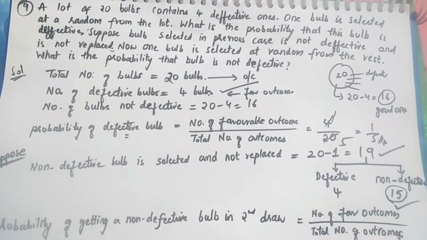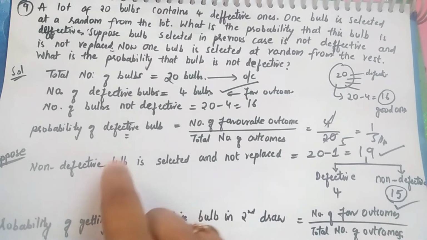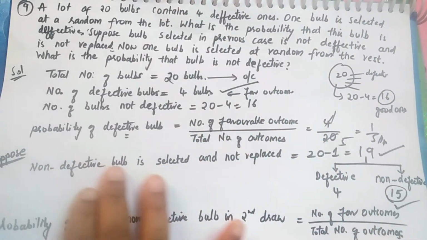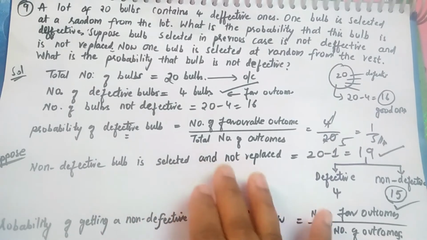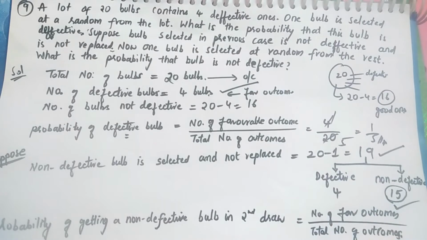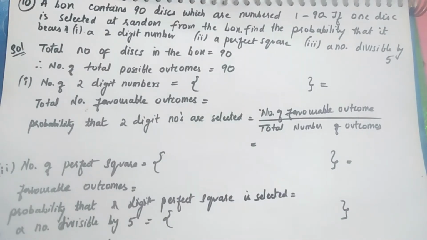I hope you got this ninth problem. It was a simple one but a little confusing in the next part, because it says that it is not replaced. Had it said that the non-defective bulb is selected and is replaced, then the number would be 20 only. Now let's check out the 10th problem.